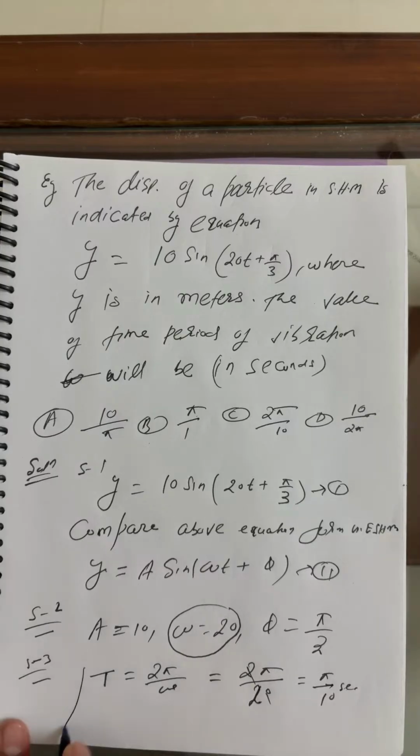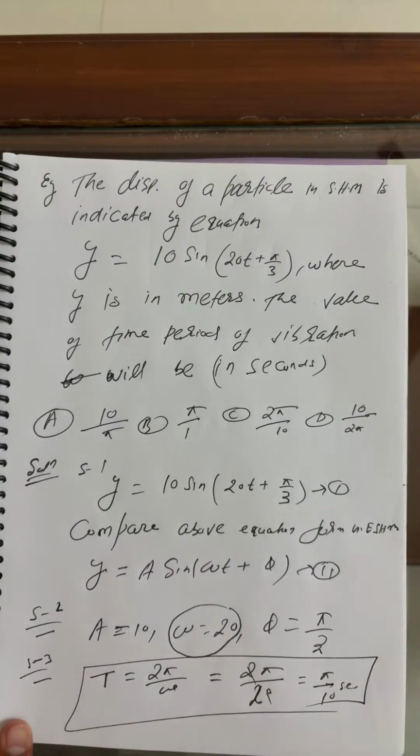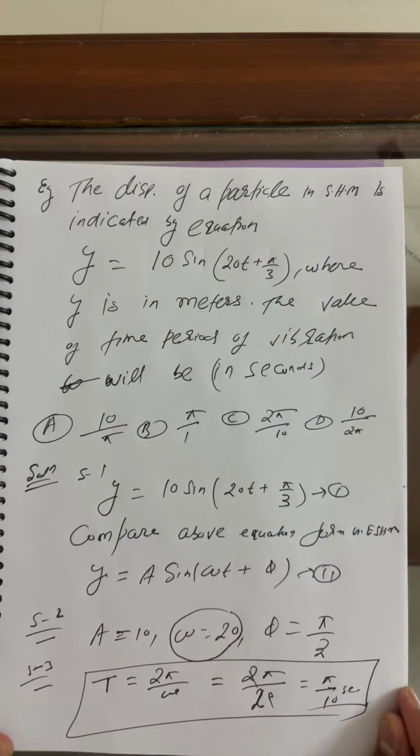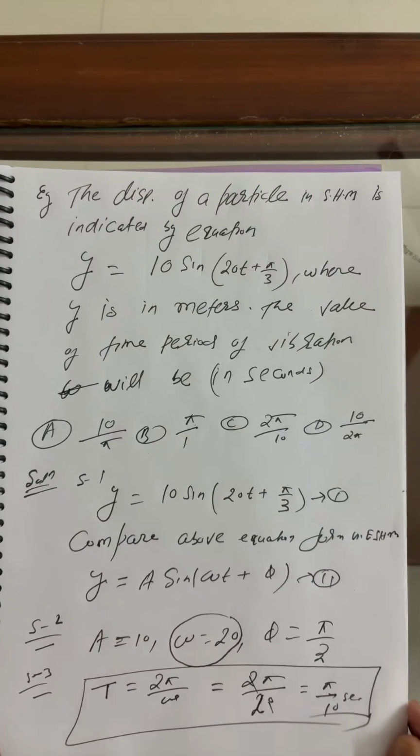Any option, anyone from all of you? Which option is pi by 10 seconds? Arvind, you answered this question. Very good.